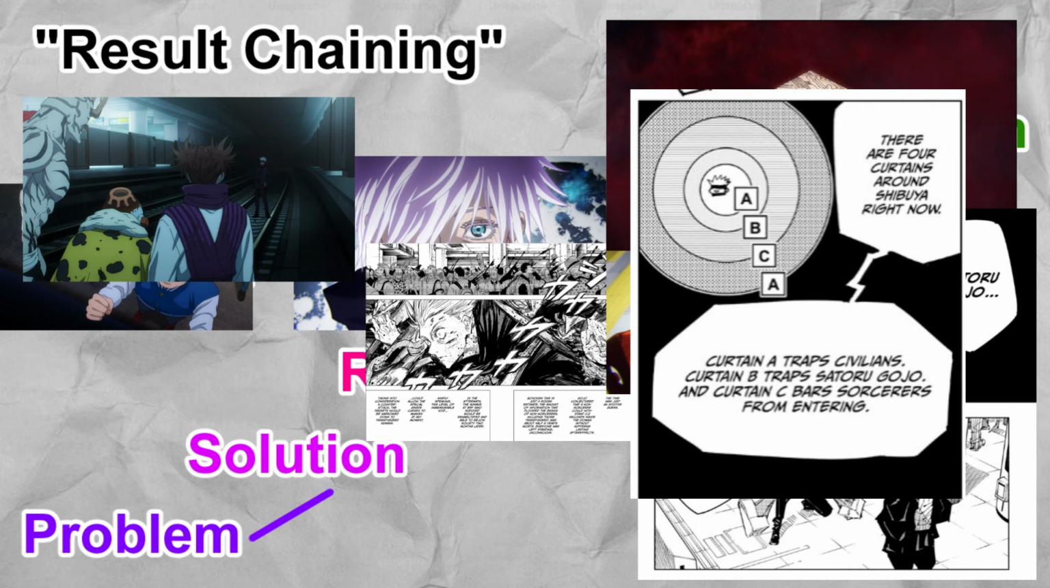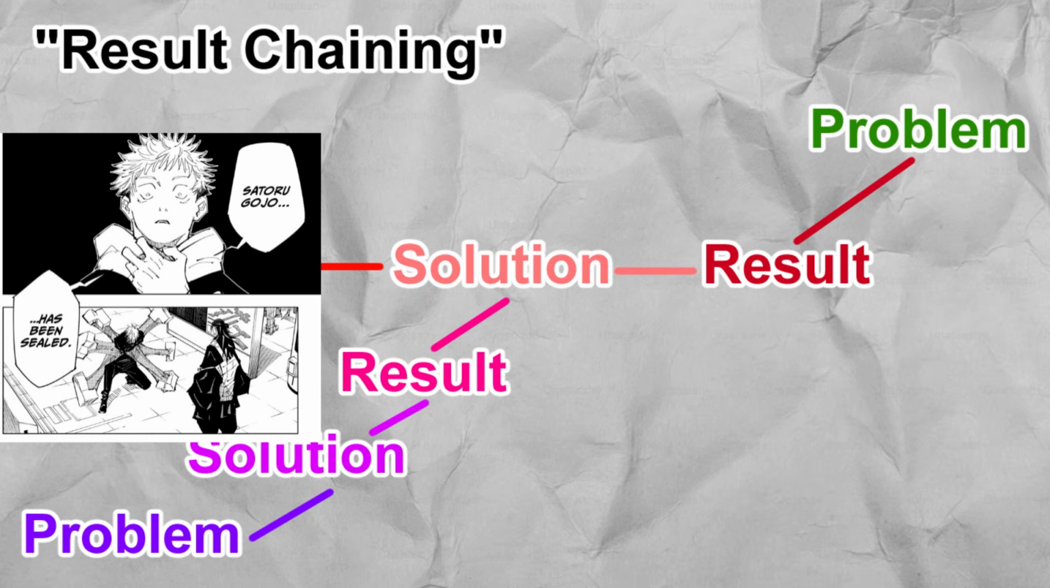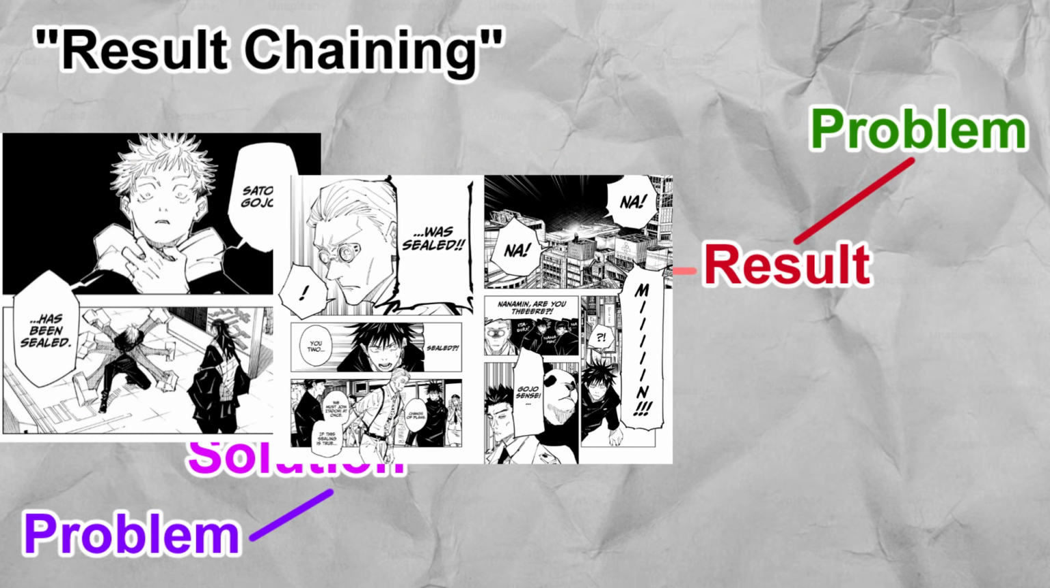Additionally, there's a third problem. The curtain C problem is a new one. Bekamaru says that there are 4 curtains in Shibuya. Curtain C is stopping sorcerers from entering. Yuji solves the knowledge problem by announcing Gojo's situation to everyone in chapter 93.